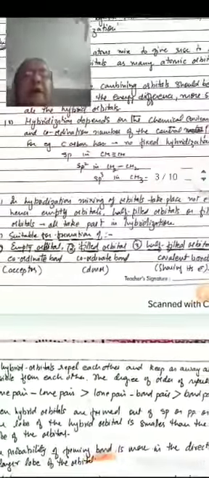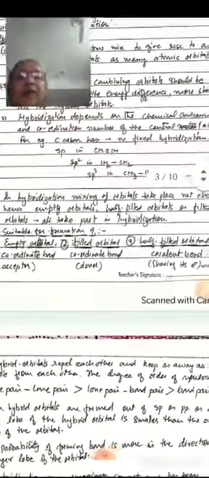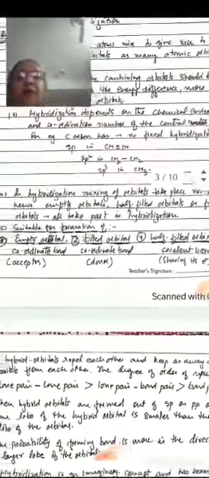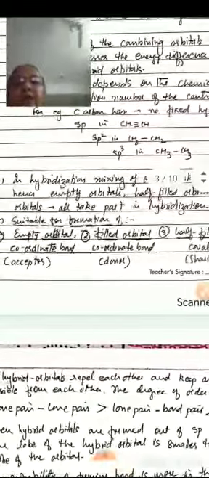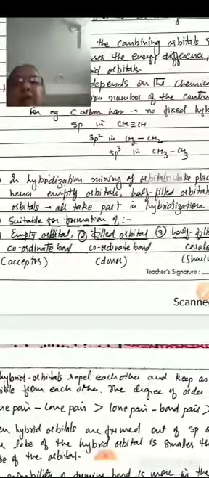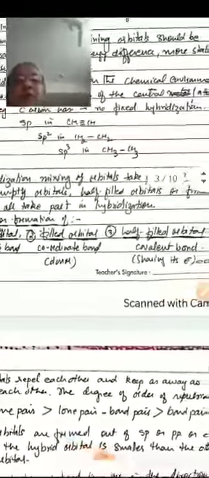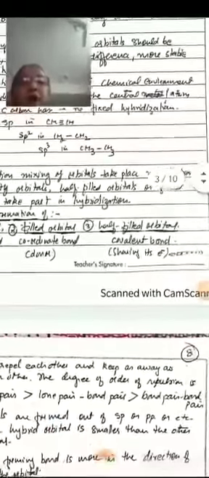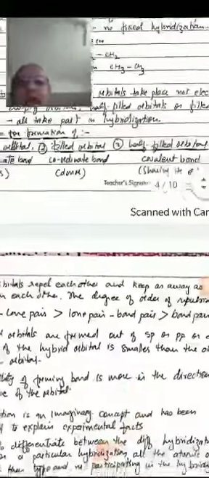In hybridization, mixing of orbitals takes place and not of electrons. Therefore, empty orbitals, half-filled orbitals or fully filled orbitals, they all can take part in hybridization. If we consider the significance of this, then we see that empty orbitals combining to form hybrid orbitals work as coordinate bond acceptors. Fully filled orbitals form coordinate type of bonds and they act as donors. Half-filled orbitals form pure covalent bonds by sharing of electrons.